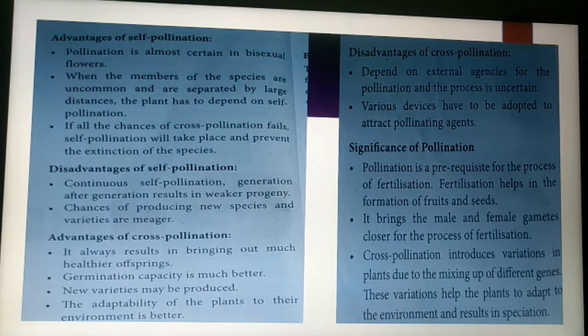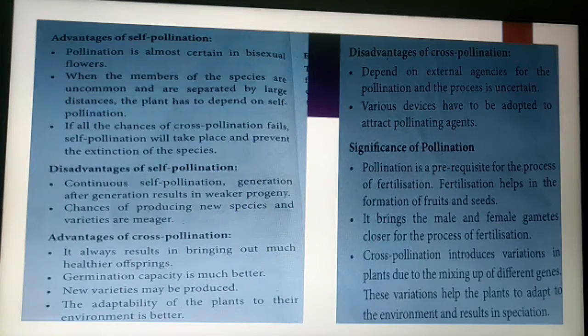So the disadvantages of self-pollination are that repeated self-pollination causes weaker progenies, and the chance of producing new characters or new species and varieties is very small.